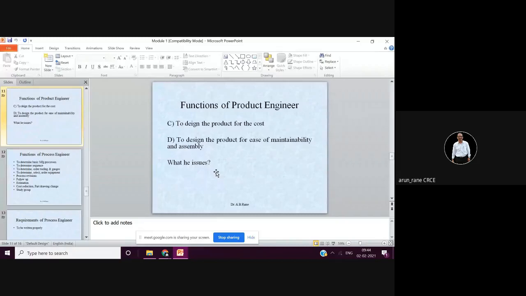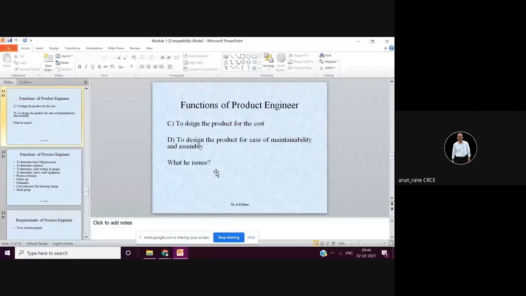In part drawings, there are general assembly drawings and detailed drawings. He issues various engineering releases. He issues all the sub assemblies and sub assembly drawings. He issues the part drawing manuals. Most important, he has to write the part name, model number, material, and the release date. The release date is most important.